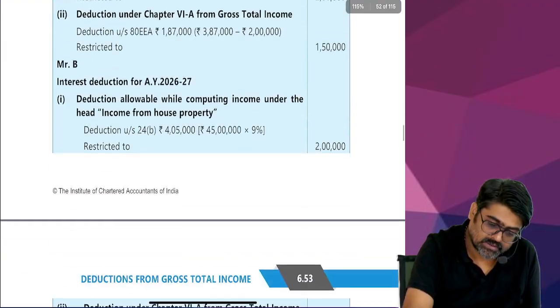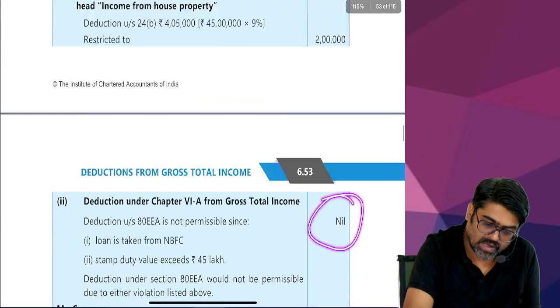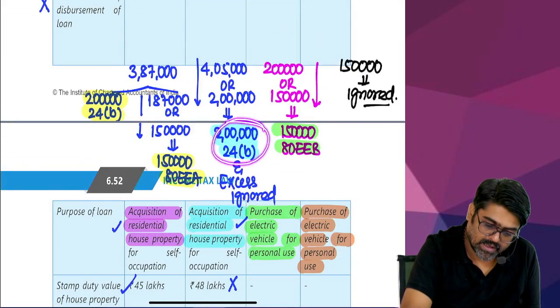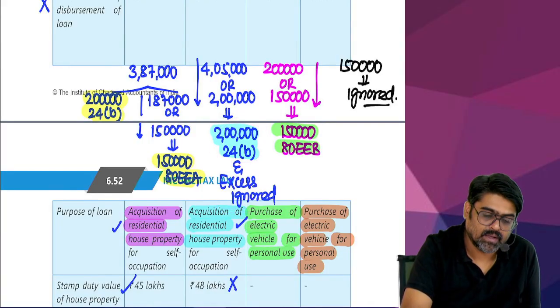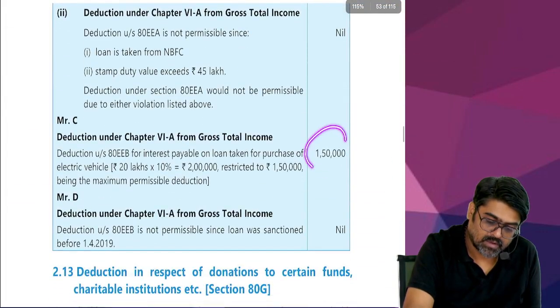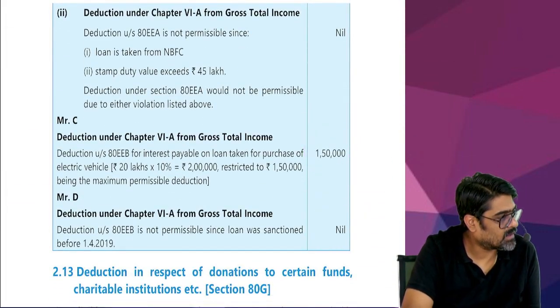Okay. For Mr. B, how much we got? 2 lakhs. 2 lakh plus nil, 2 lakh. Yes or no? So for Mr. B, we took 2 lakh and no deduction under 80EEA. For Mr. C, we took 1,50,000 and for Mr. D, we ignored. So for Mr. C, 1,50,000 and for Mr. D, it is nil. Done, sir?